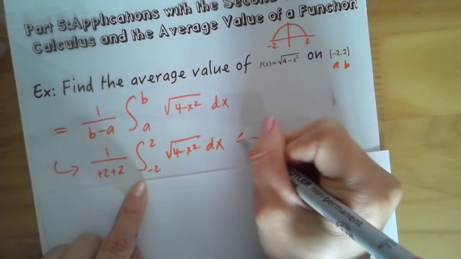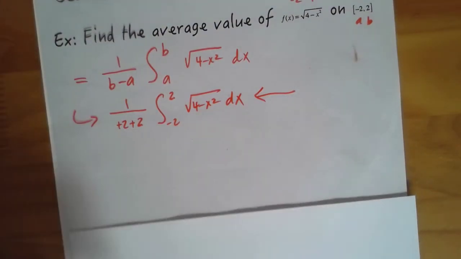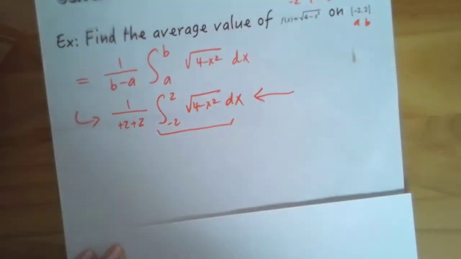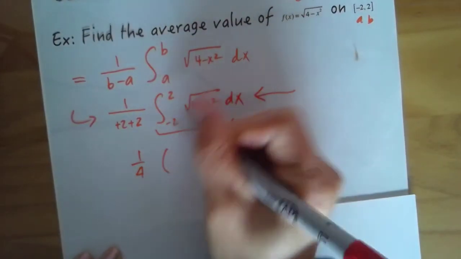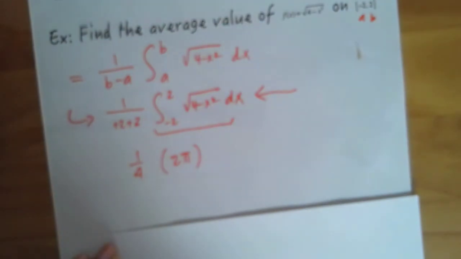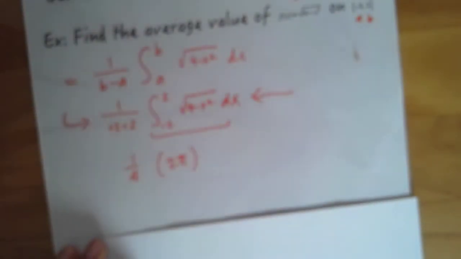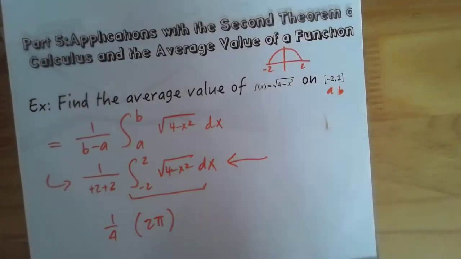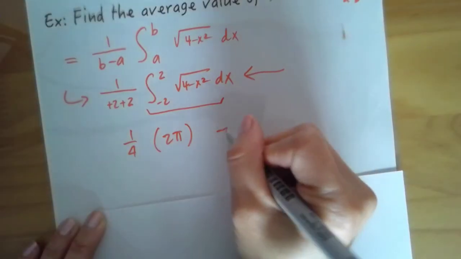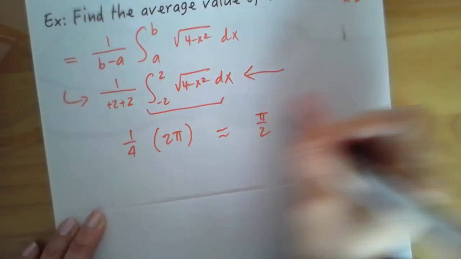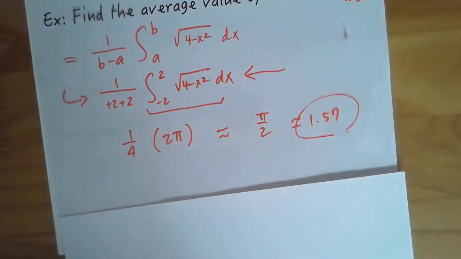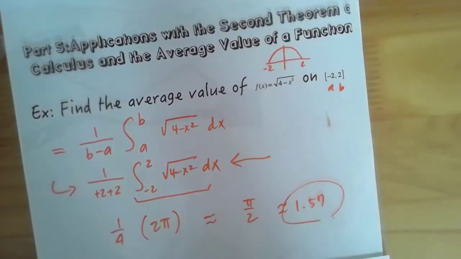Now, I'm going to warn you here, you don't know how to integrate that. So go ahead and plug that into your calculator and see what you get. Have you done it yet? Okay, take it from here to here, put it in your calculator, and you should have gotten 1/4 times, and this whole thing becomes just 2 pi. Think about why that's 2 pi based on this image here. And then when you do that, you get pi over 2, and that's going to be about 1.57. Always makes sense with the image here.